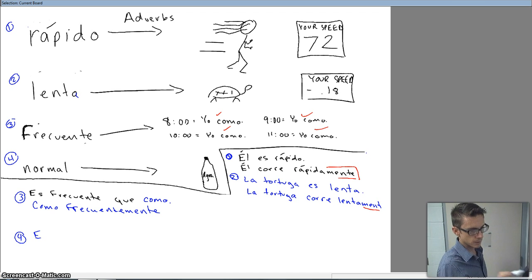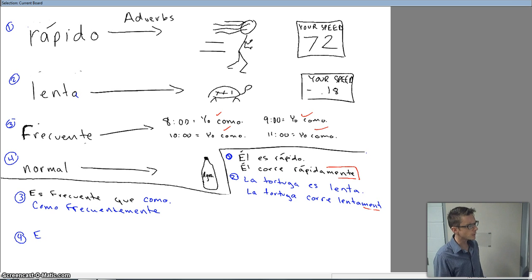It's really important that you look at these adverbs in your book in chapter 4, because there is a list of one-word adverbs as well. Things like muy, bastante, mal, bien, okay? Because when you think about it, whenever I ask you, ¿cómo estás? And you say, estoy bien, you're not saying I'm good, although you're thinking that because that's what comes out a lot in English, just in speech, but it's actually not correct. You can't say I'm good. You can be good at something, but you can't do good. You do well. Well is the adverb. So when I say ¿Cómo estás? And you say estoy bien, you're actually saying I'm well.